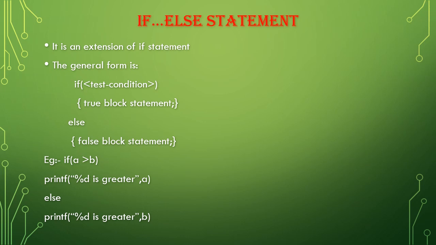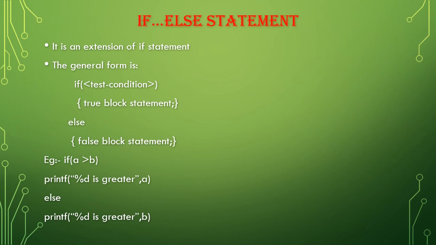The general form is: if the test condition agrees, we have the statement under it, the true block of statement. Else, otherwise, we have the false block of statement. As an example, we have taken two numbers A and B. If A is greater than B, we can print that A is greater. Here I have given percentage d. What is the meaning of this percentage d?